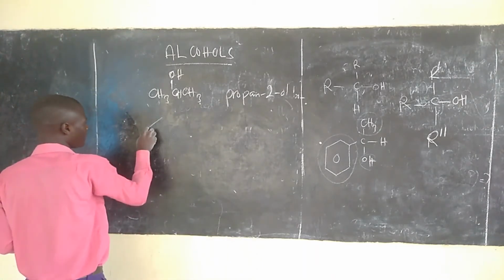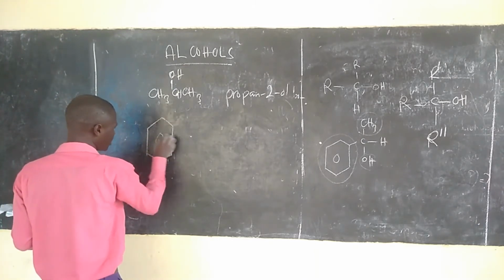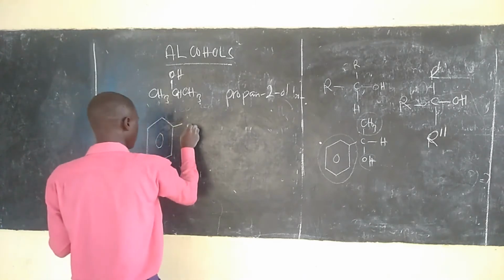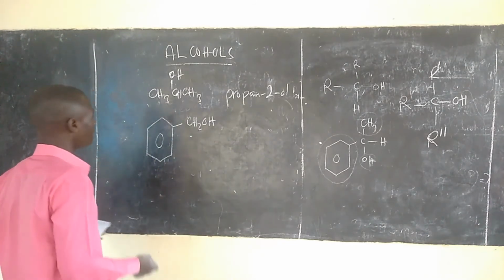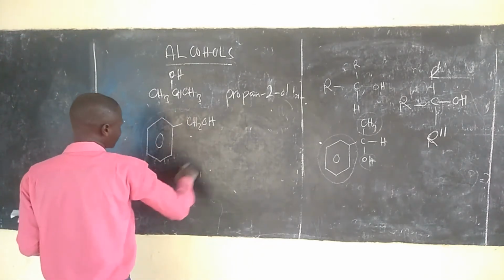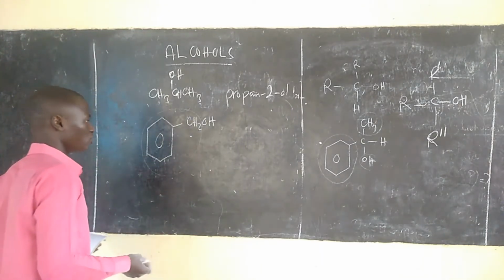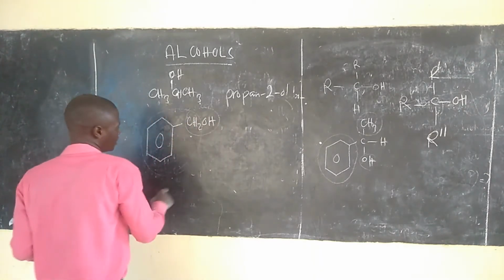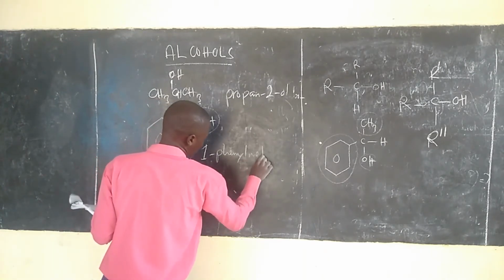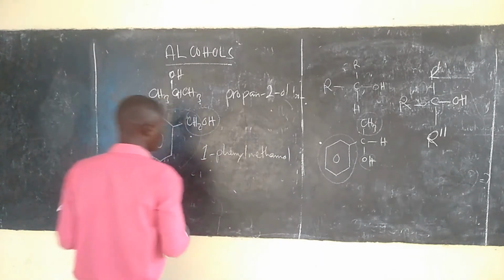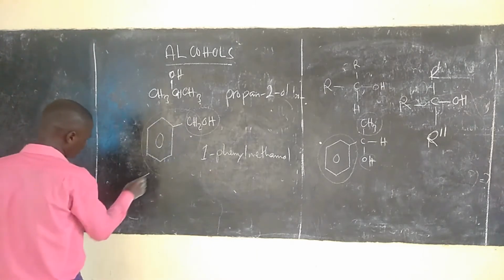Lakini kwa alcohol kama huyo hapo ambaye tulisema huyu naye ni alcohol. This is also an alcohol ambayo jina lake unaweza kupata kama benzyl alcohol. Au mwingine anaita kama ni 1-phenyl methanol. Yaani hapa inaitwa methanol, na hichi hapa ni phenyl. So mwingine anaweza kusema 1-phenyl methanol. Au ni benzyl alcohol.